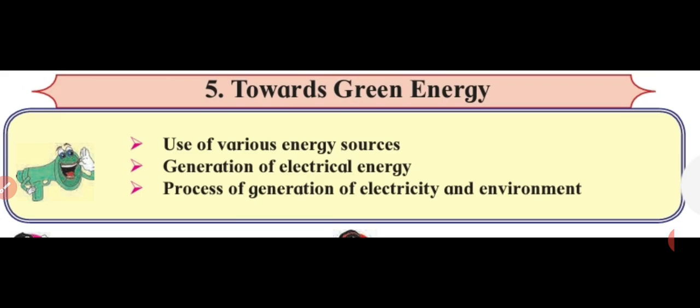See, the chapter name is Towards Green Energy. Moving towards green energy means that we have to select those sources of energy which are less harmful to our environment or which have very low impact on environmental pollution. So in this chapter we are going to discuss various energy sources and how they are affecting our environment.